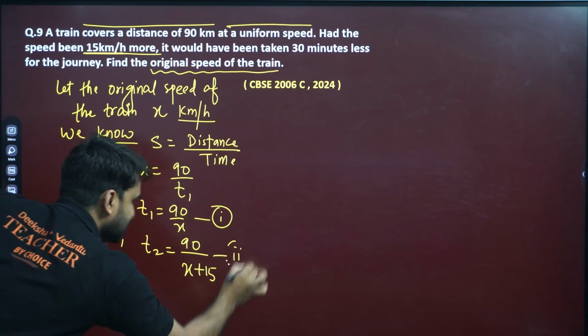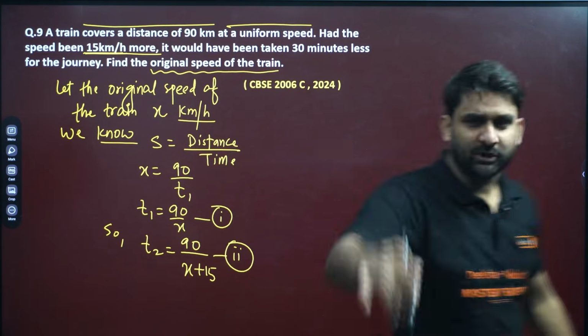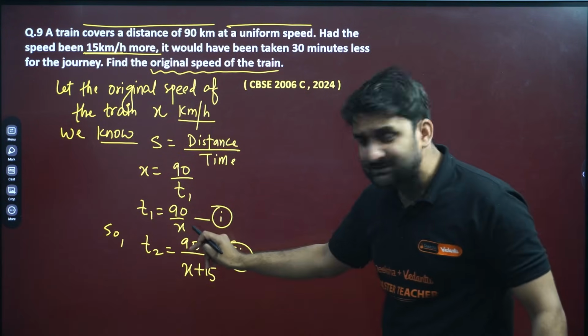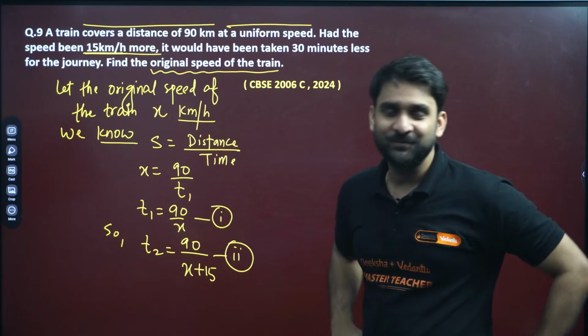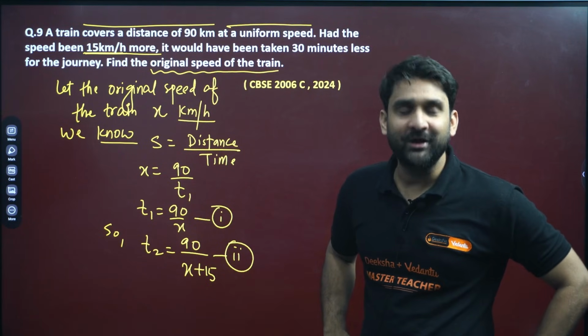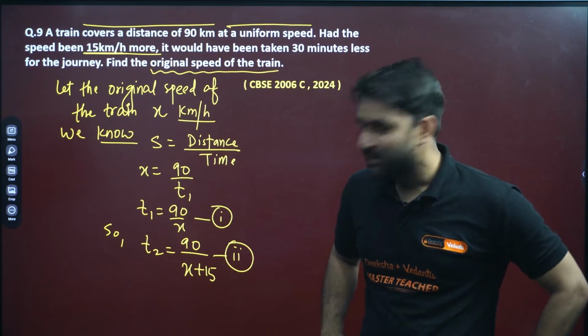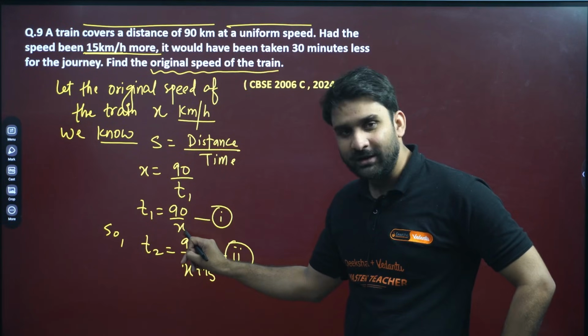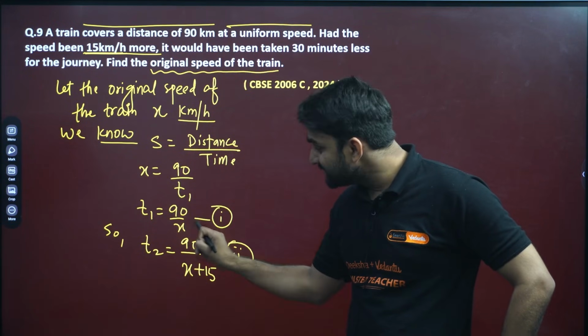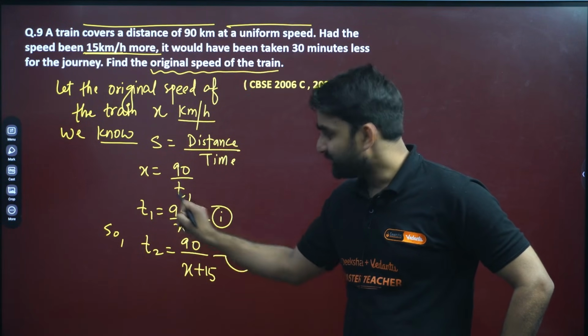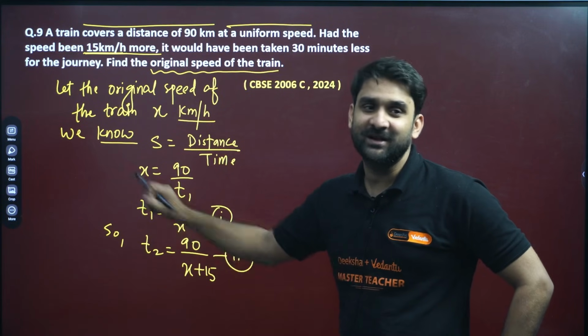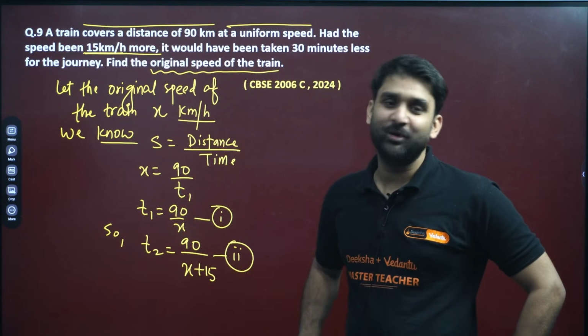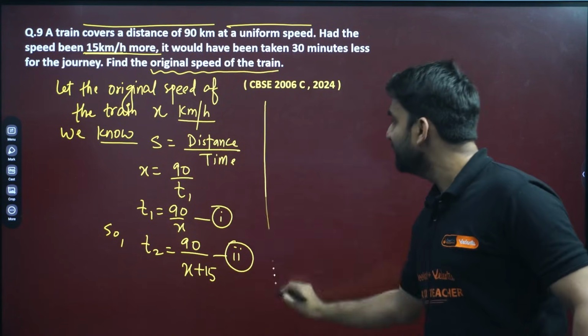Now let me tell you one thing. Look, this is only x and this is x plus 15. Which denominator is smaller and which is greater? This denominator is smaller and this is greater. And if the denominator is smaller, the fraction will be greater. It means T1 is greater and T2 is smaller.